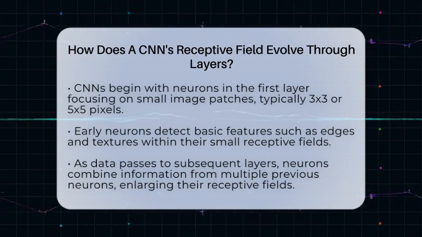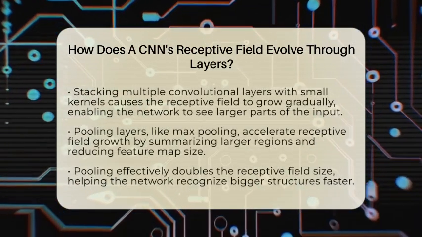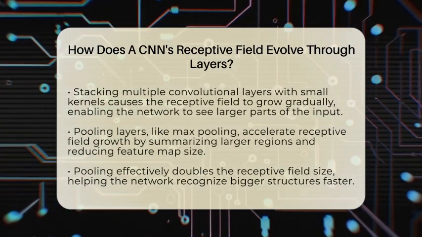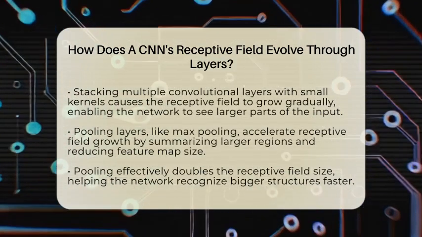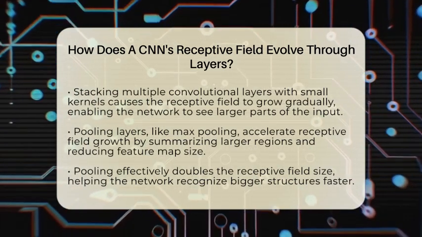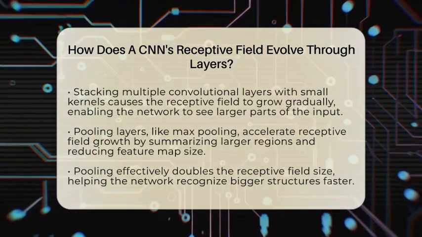When the data moves to the next layer, each neuron doesn't just see one small patch anymore. Instead, it combines information from multiple neurons in the previous layer. This means it can recognize bigger parts of the image, like a shape or a pattern. The receptive field gets larger because each neuron now responds to a bigger area of the original image.